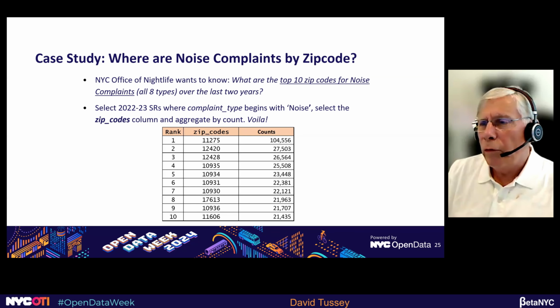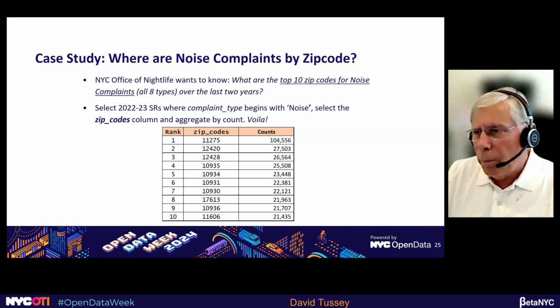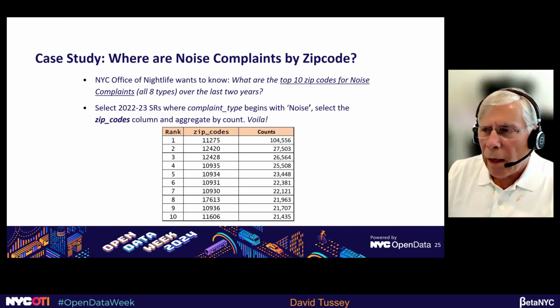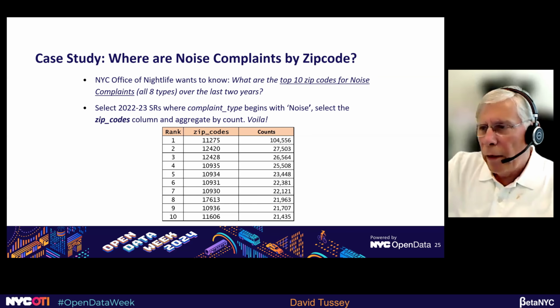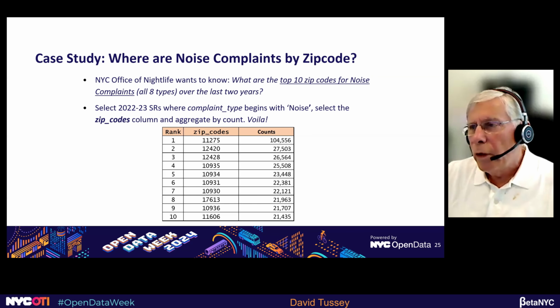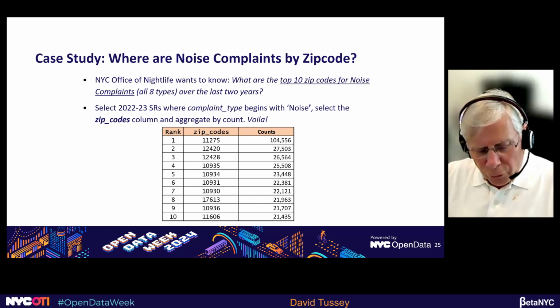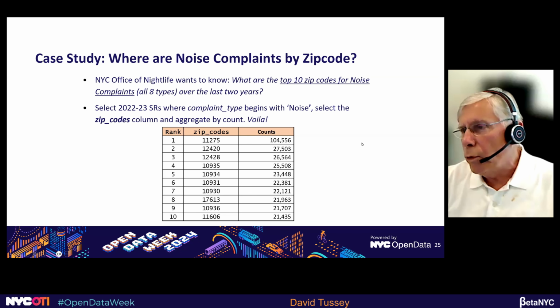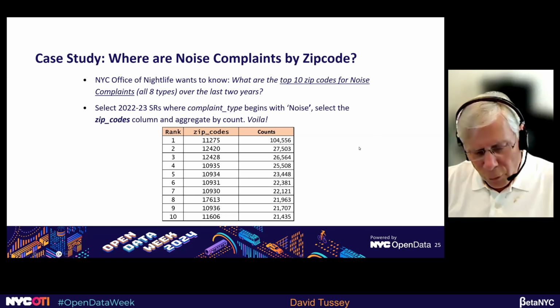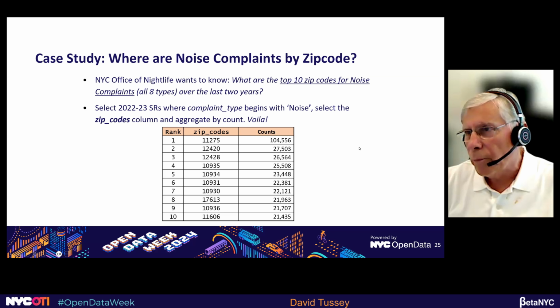Okay, so how do you address this question? Well, you go to the portal, you select the 2022 to 2023 SRs where complaint type begins with noise. You select the zip code column, you aggregate by count, and there you go. There's the top 10 zip codes, using the zip codes field to determine what they are in terms of most number of noise complaints.